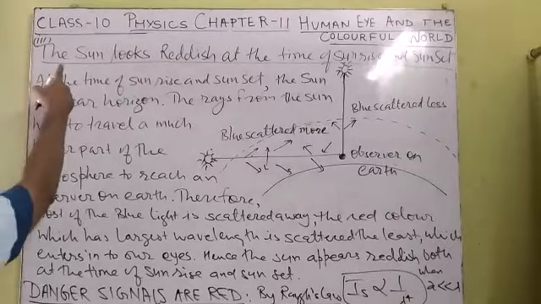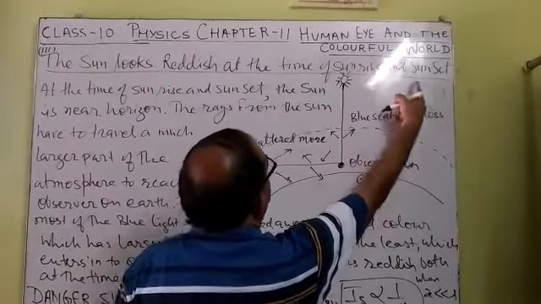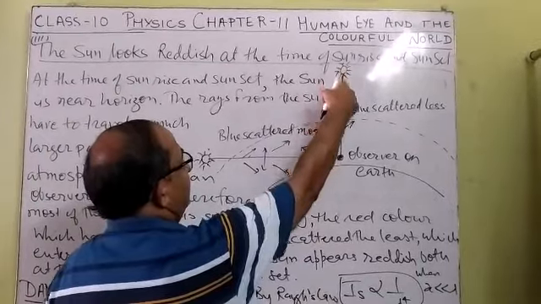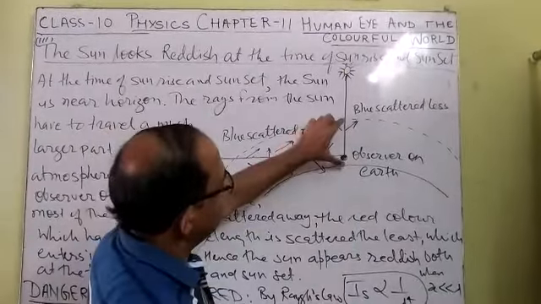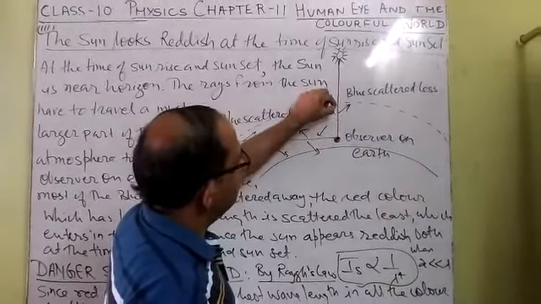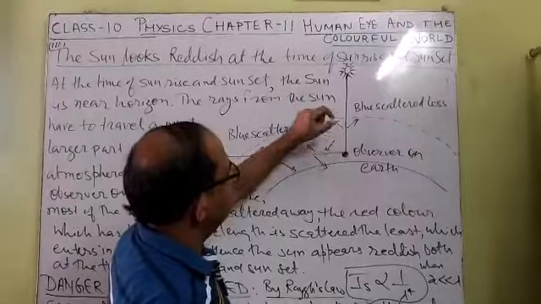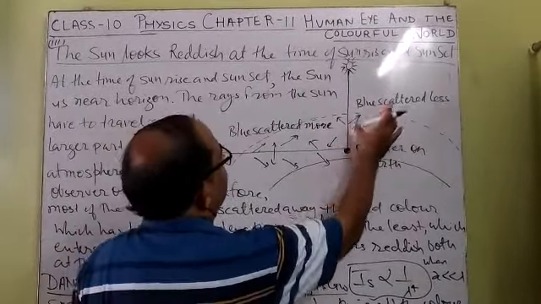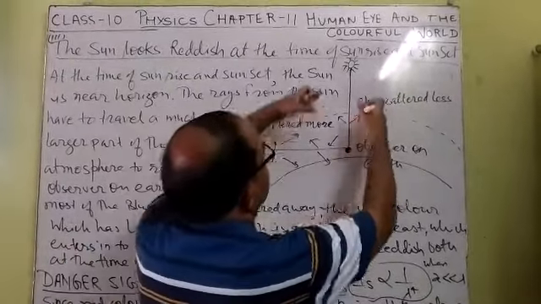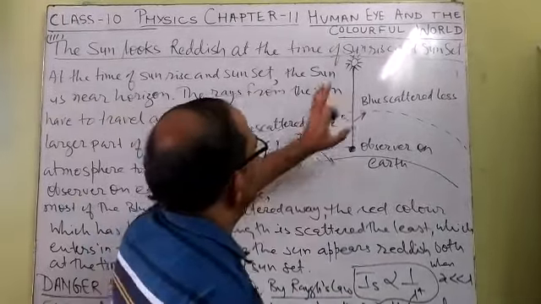The third application of scattering of light is that the sun looks reddish at the time of sunrise and sunset. You can see in the afternoon when the sun is just overhead, the rays of light come straight and travel very little distance, equal to the thickness of the atmosphere, and very small tiny particles are present. These small particles scatter blue light less, whereas the remaining colors are scattered at more angle and go away, and blue light enters our eye and the sky is blue for us in the daytime.